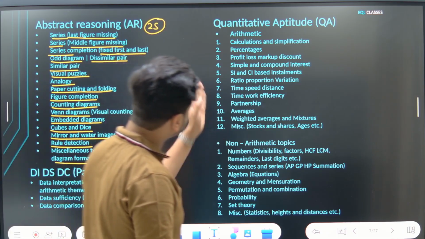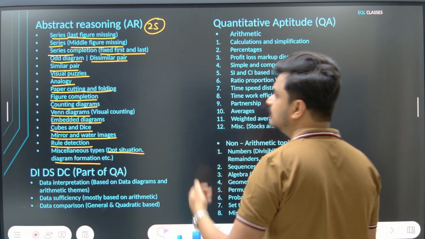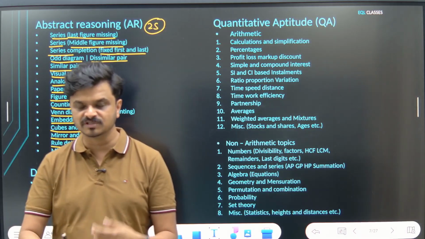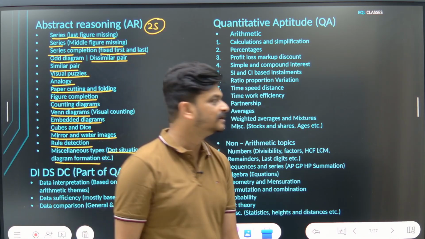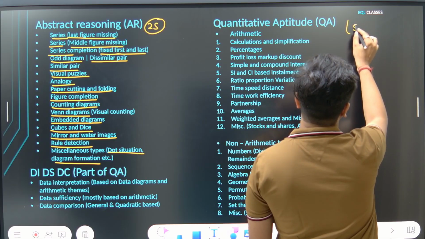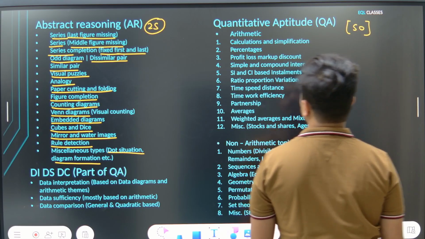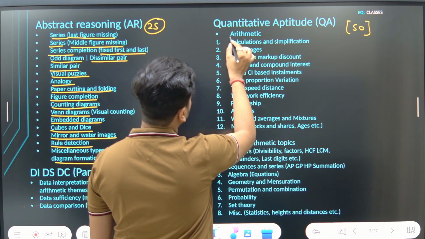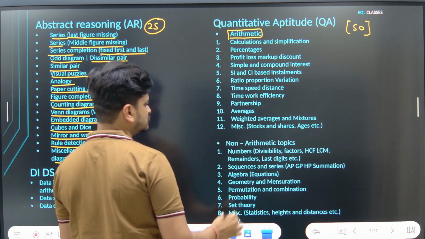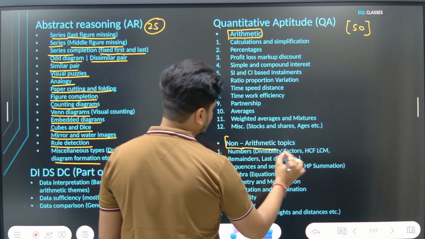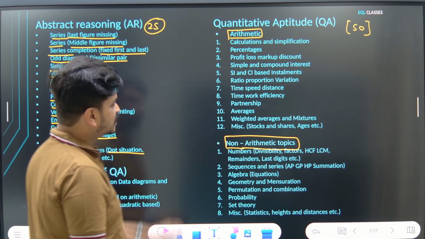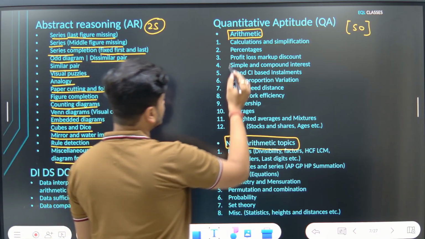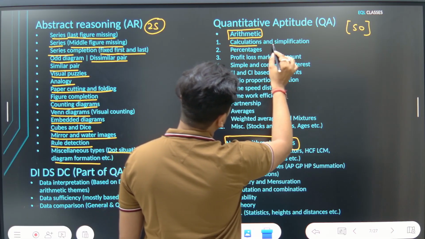Coming to the next section, which is quantitative aptitude and data interpretation. This also includes data sufficiency and data comparison, in case they decide to throw some questions of those types in the paper. But this collectively will be of 50 marks, 50 questions. Under quantitative aptitude, the core block is arithmetic. Everything else I'm categorizing as non-arithmetic topics. Arithmetic is the major chunk of the core quantitative aptitude part. Under arithmetic, you should be very comfortable with calculations and simplification.